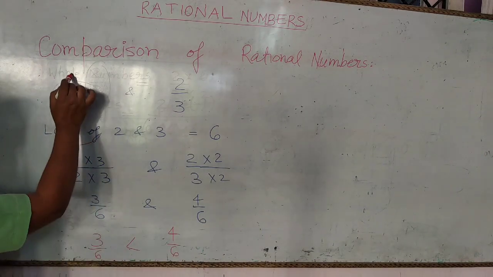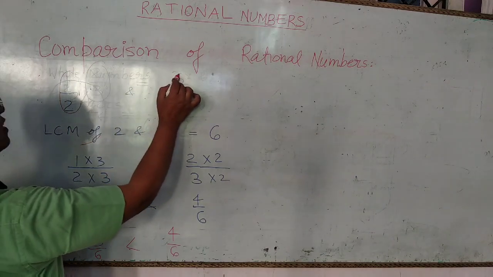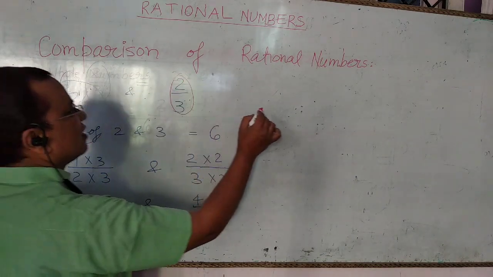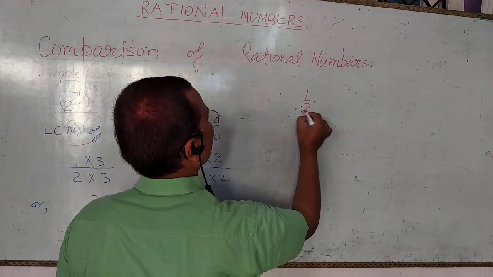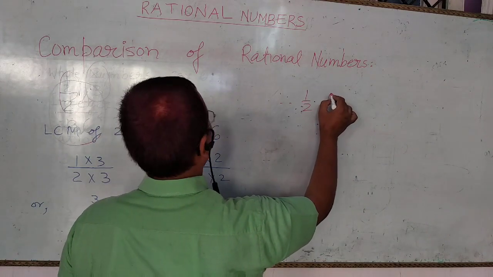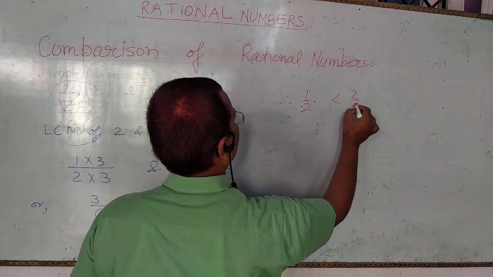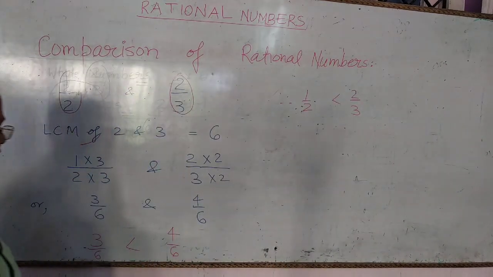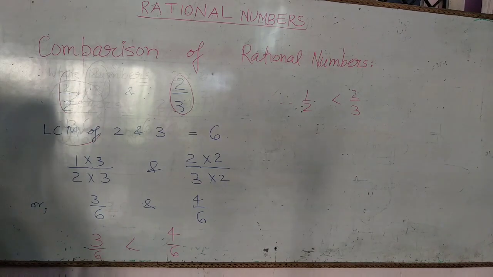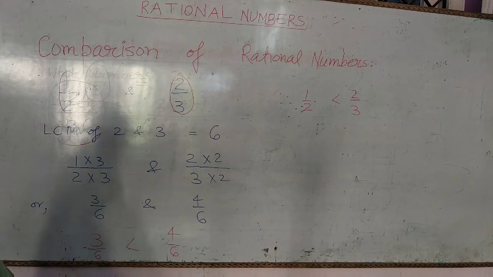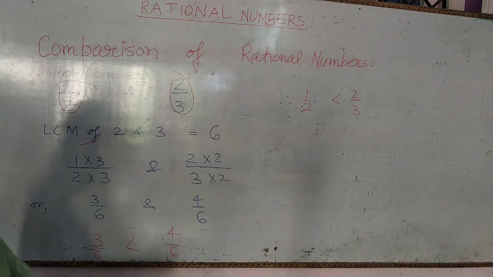So we can say that 1 upon 2 is less than 2 upon 3. So in this way we can compare two rational numbers.